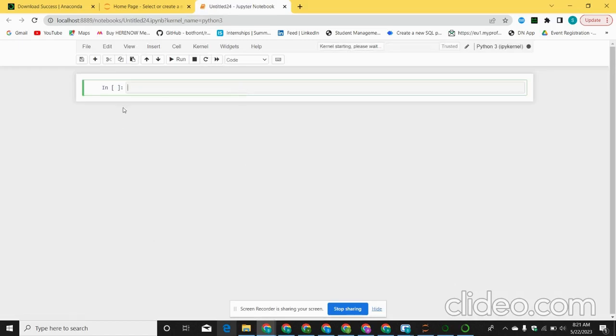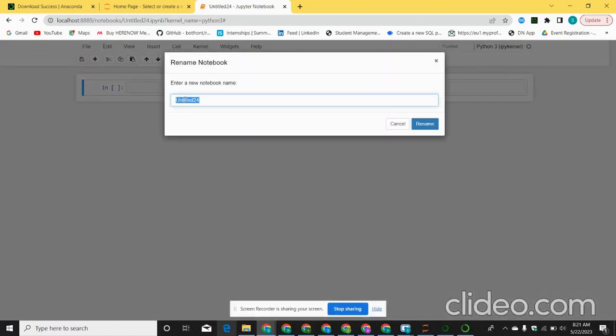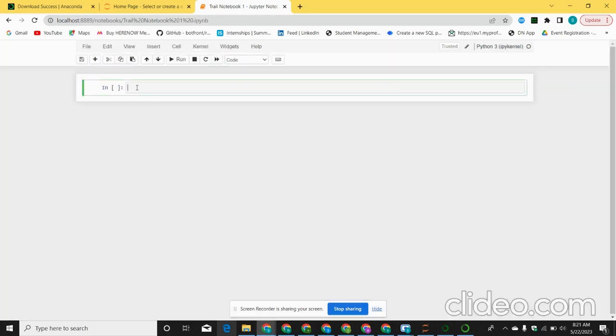Once you click on this, a new notebook will be opened in this way. The very first thing that you have to do is go to file and rename your file whatever you want. So if I want trial notebook 1, I'll just rename it by clicking here and then I can start my Python coding.